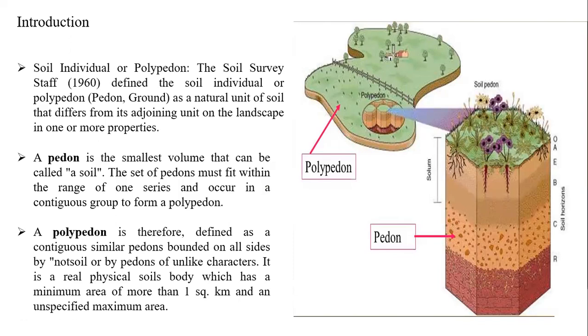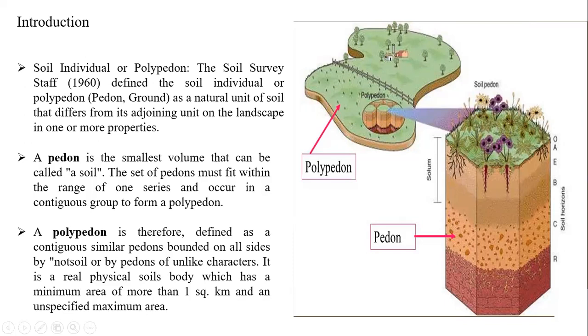The polypedon is a natural unit of soil that differs from its adjoining unit on the landscape in one or more properties. So this is a landscape, and this is one type of polypedon. It will be different from the soil beside it. So that is called the polypedon. If you come to very specific, what is pedon? Pedon is the smallest volume that can be called a soil. You see, this is a complete polypedon. In this polypedon, you can see different combinations. That is called the pedon.